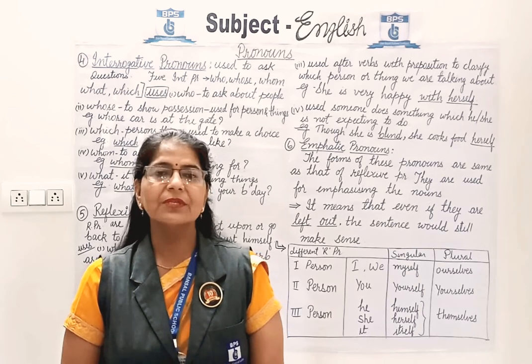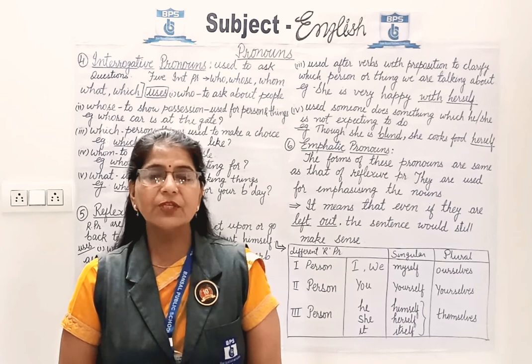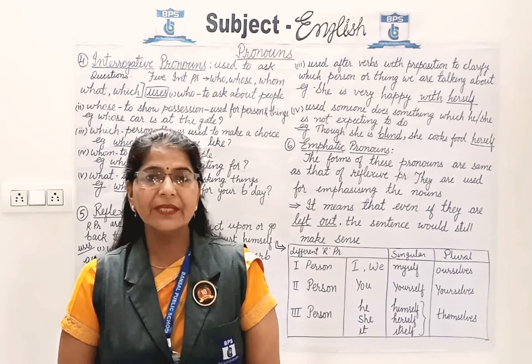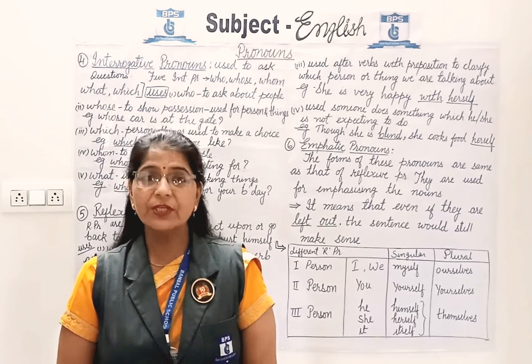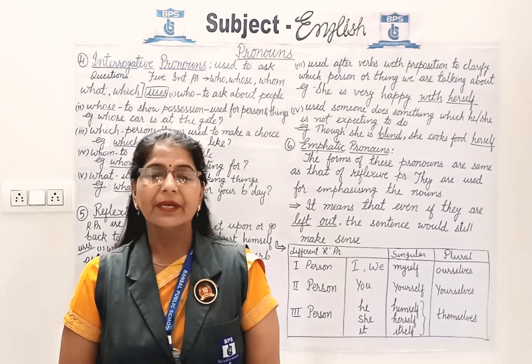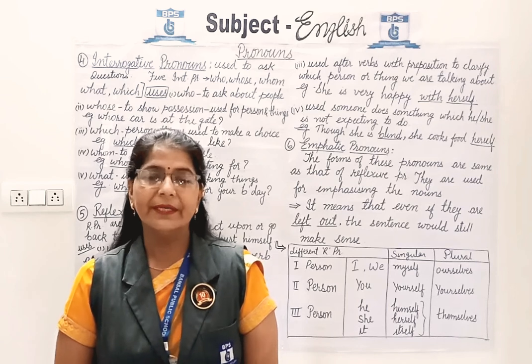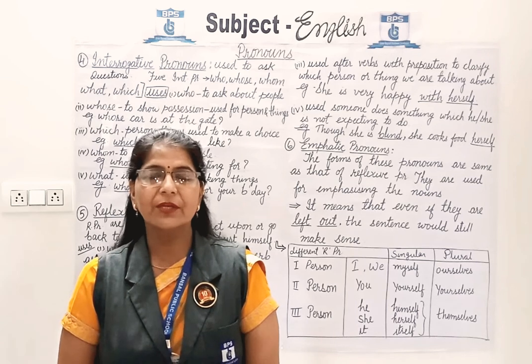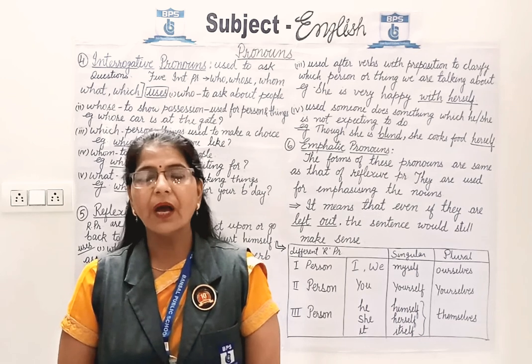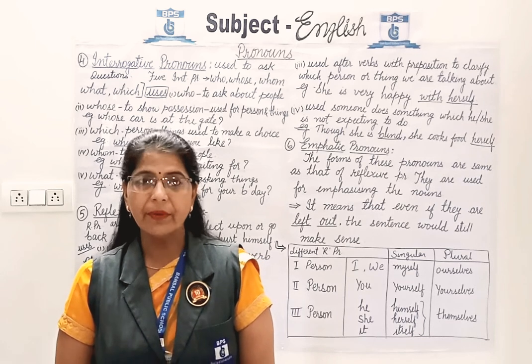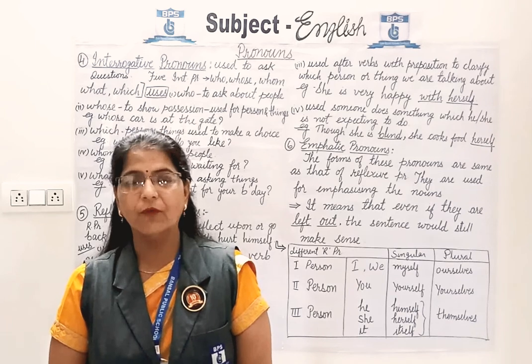Now next use is of which. Which is used for persons, things and to make a choice. Example, which color do you like? Which here is the interrogative pronoun. Now next the use of whom. Whom refers to ask the question about people. Example, whom are you waiting for?